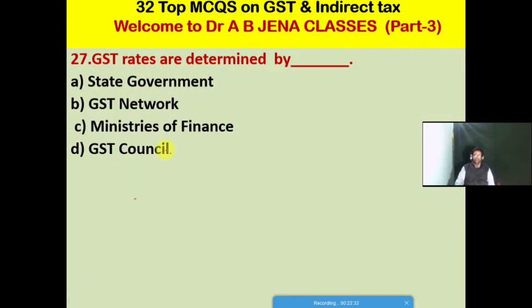So next one, MCQ. GST rates are determined by whom? A, the state government. B, the GST Network. C, the Ministry of Finance, Government of India. D, the GST Council. Friends, D is the right option for this MCQ. GST rates are determined by the GST Council.